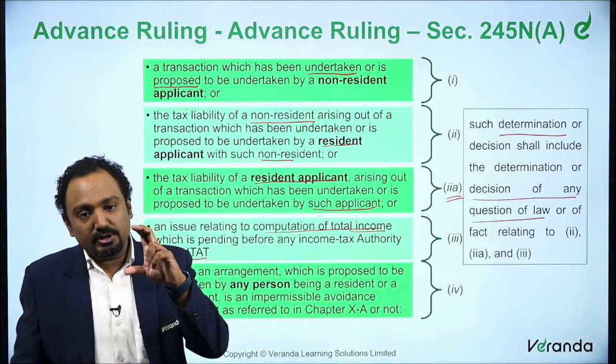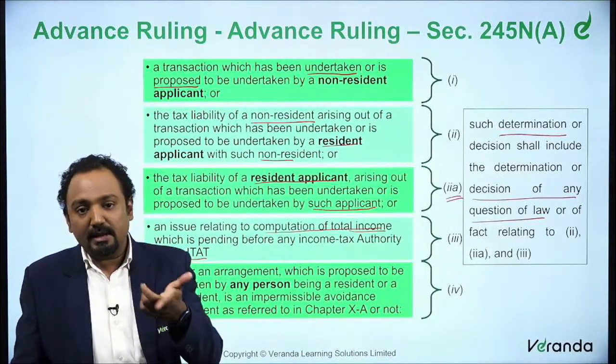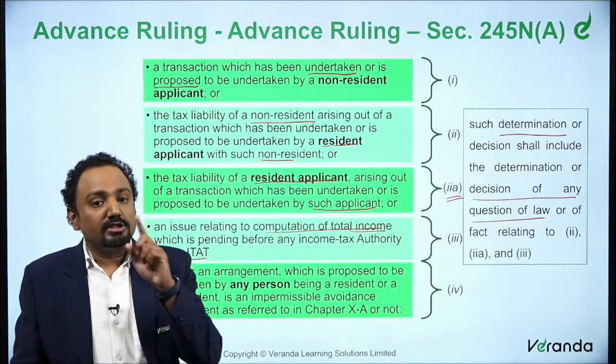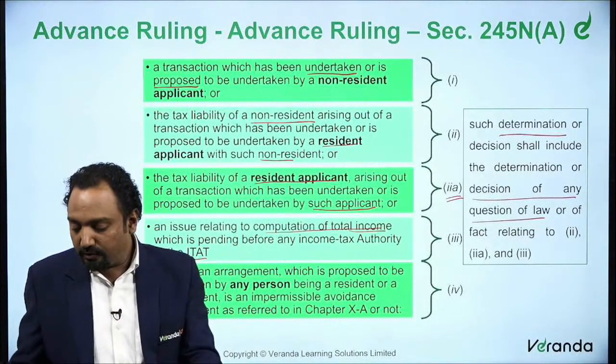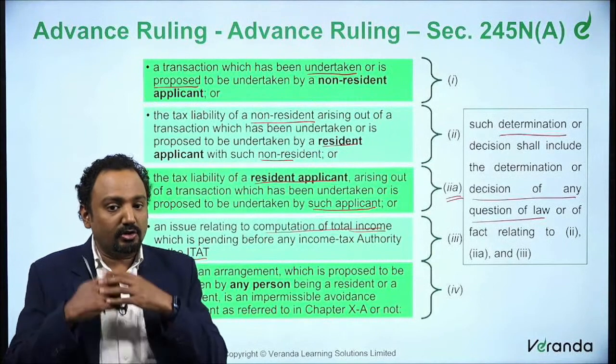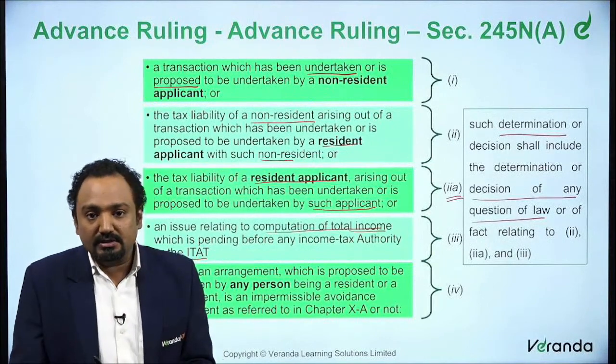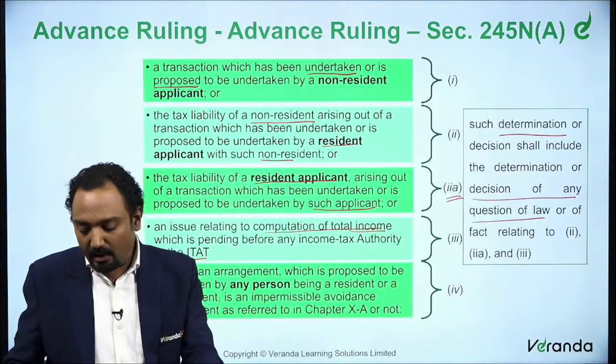For these three situations, the determination of the tax liability or the computation of total income shall also include question of law or facts also. So that could also be raised before the advance authority of ruling. So this is what it is.